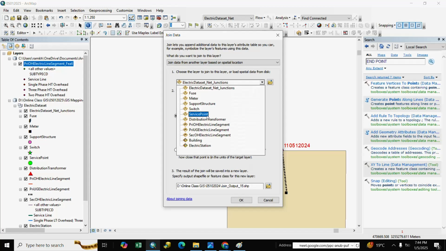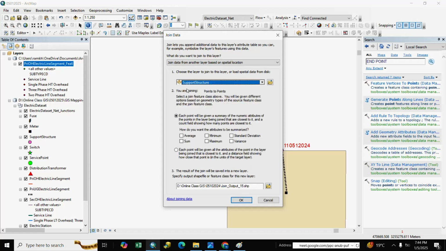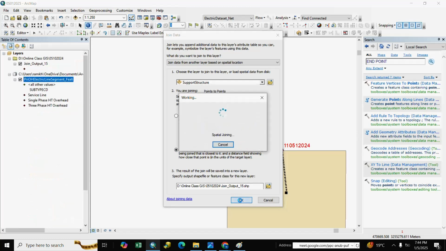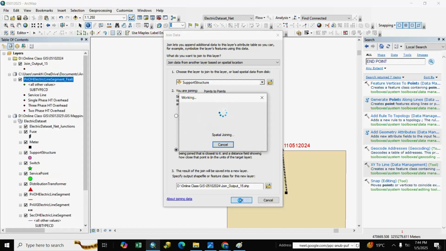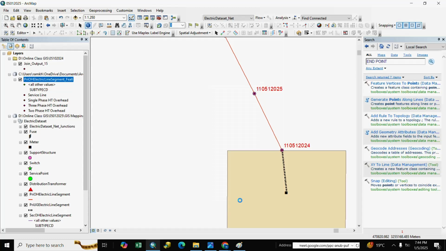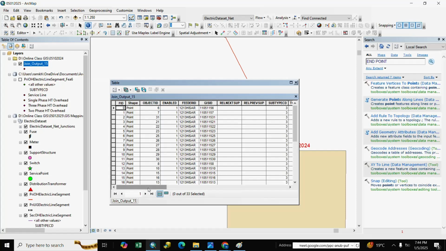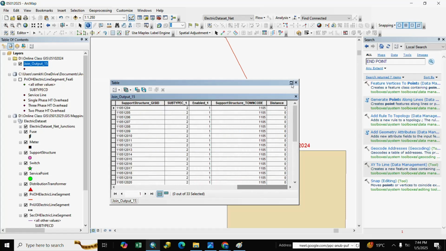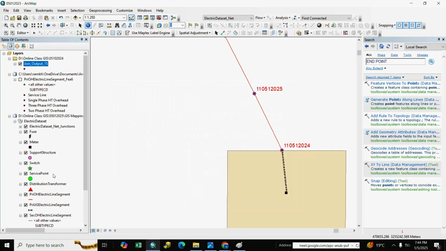We go to support structure. We select here support structure. We click here, each point will be given and OK. Our output is here, pole and primary OH line point.